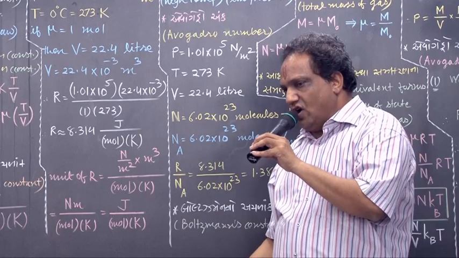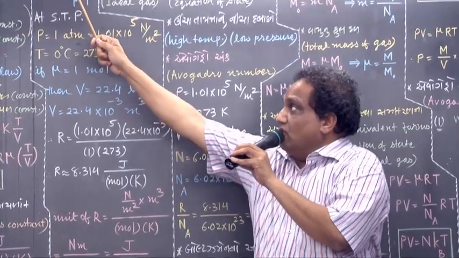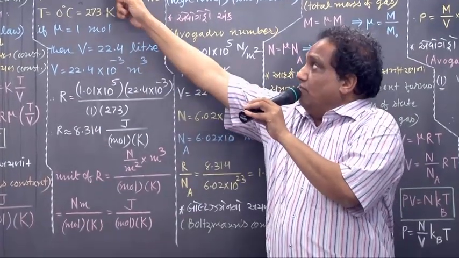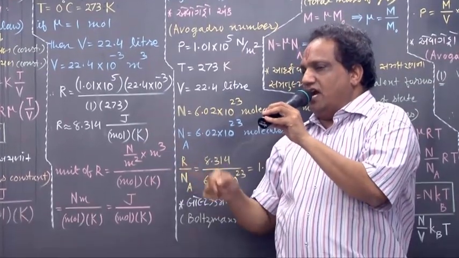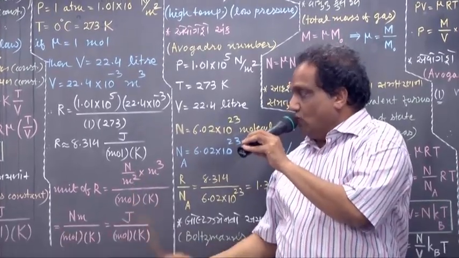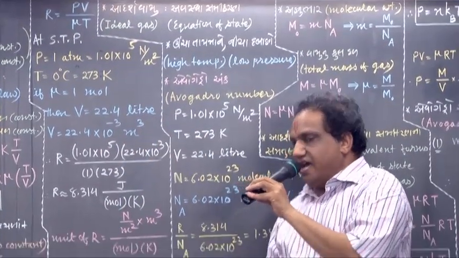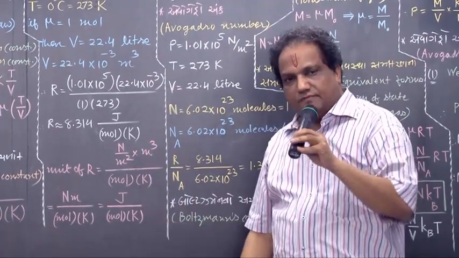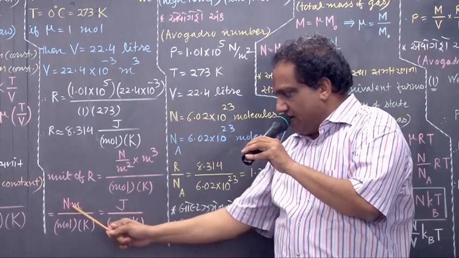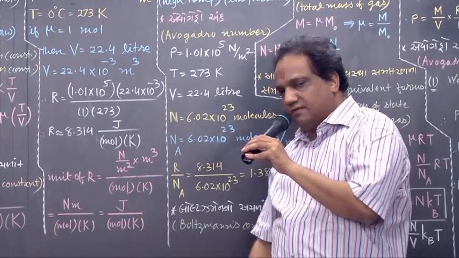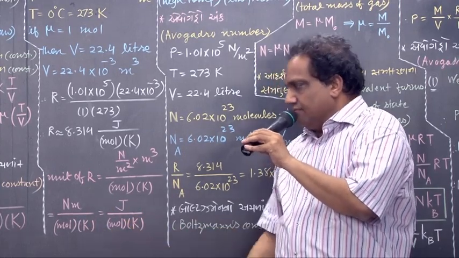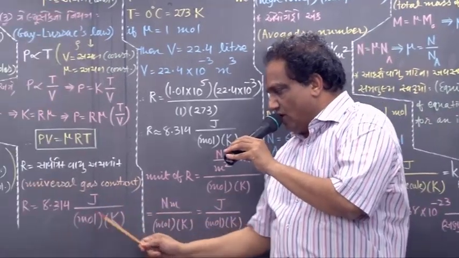The unit of R from here will be the unit of all this. Correct? Unit of pressure, everybody. Unit of volume: length into breadth into height, meter into meter into meter. What about mu, the number of moles? Unit is mole. What about absolute temperature? Kelvin. So meter cube upon meter square, meter in the numerator, gives Newton into meter. And Newton into meter is nothing but joule. So joule upon mole into Kelvin. Everybody, that's why I'm putting here the unit joule upon mole into Kelvin.